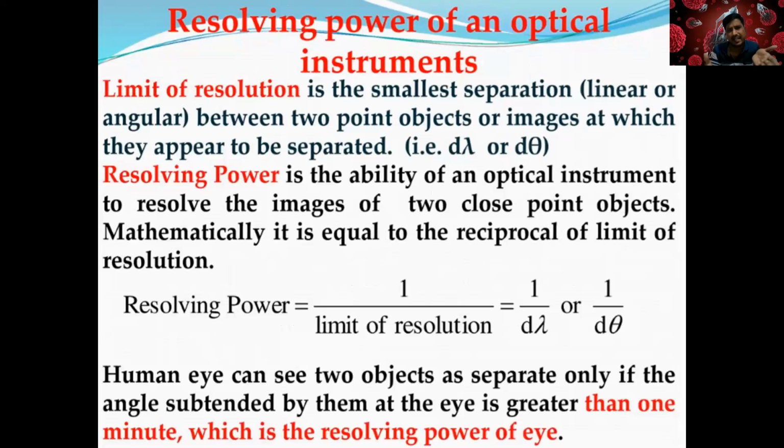To see clearly, right? Anything you want to see clearly, that is the resolving power of the eye. You keep some distance where you can see clearly, right? I think you have studied this in intermediate too. The limit of resolution is the smallest separation between 2 points, and resolving power is related to it. This is also an important 4 marks question, every time they are asking.